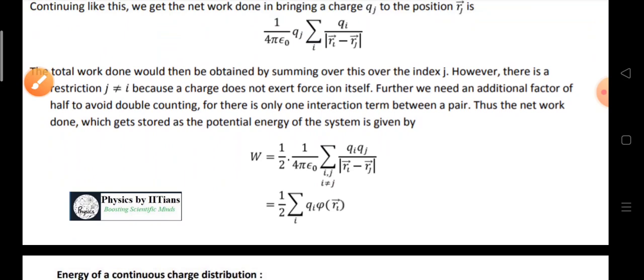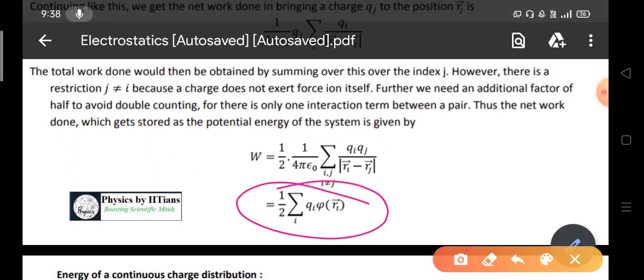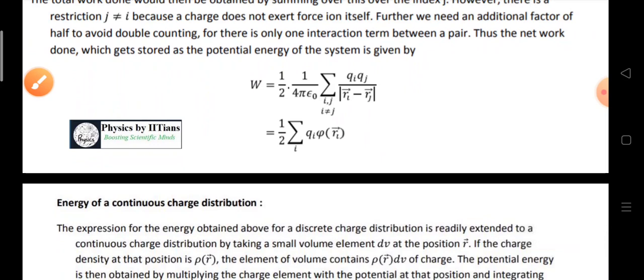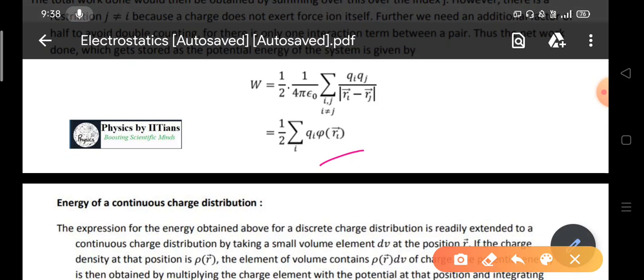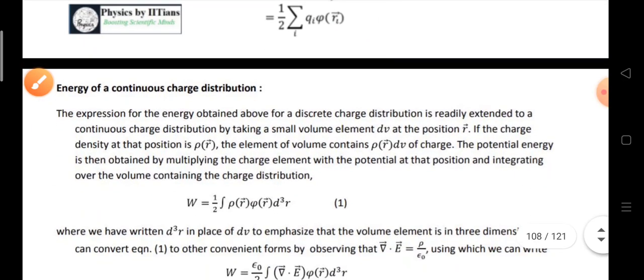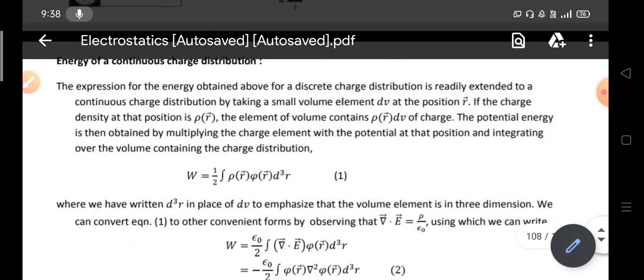So the final expression is W equals 1 by 2 sum of qi into phi, a function of ri, where phi i is the sum of 1 by 4 pi epsilon naught qj divided by |ri minus rj|.